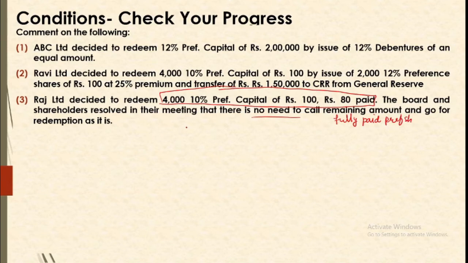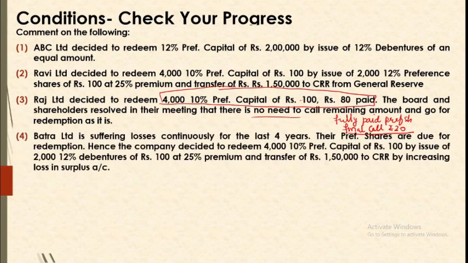This resolution is incorrect, and if a company goes by this resolution and actually redeems the shares, then the company will be attracting penalty from the company law board. So you cannot do so. What you need to do here is, since you have 20 rupees of uncalled amount, you make a final call of 20 rupees, receive the same, then your shares are fully called and paid, and then you will go for redemption. So redemption of partly paid shares is not allowed. It attracts penalty. You need to make final call due.